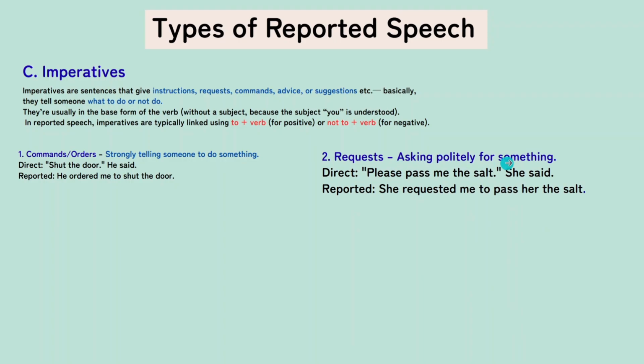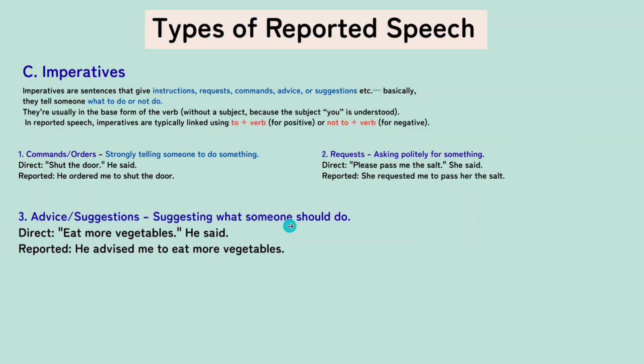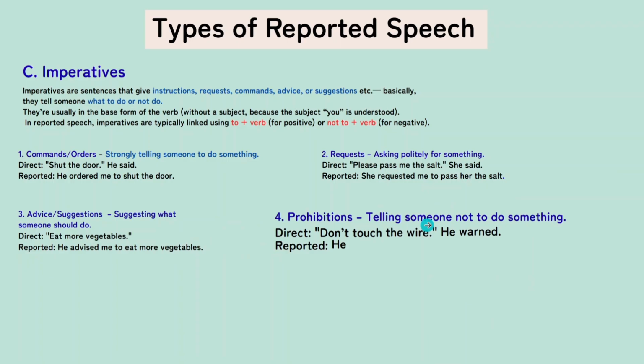Next one, request. As you know, request means asking politely for something, and here we are going to apply the word requested. "Please pass me the salt." She requested me to pass her the salt. Third one, advice or suggestion, telling someone what they should do. "Eat more vegetables," he said. So he advised me to eat more vegetables. No change. And the final one, prohibition, telling someone not to do something. Direct speech: "Do not touch the wire," he warned. So he warned me not to touch the wire, right?